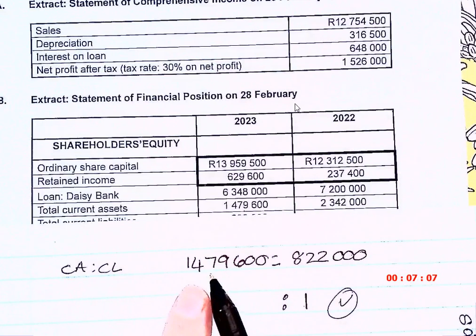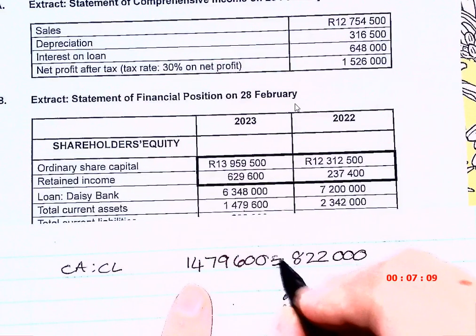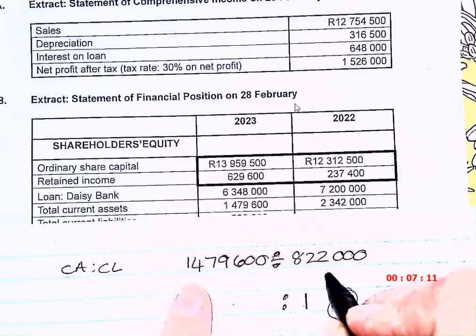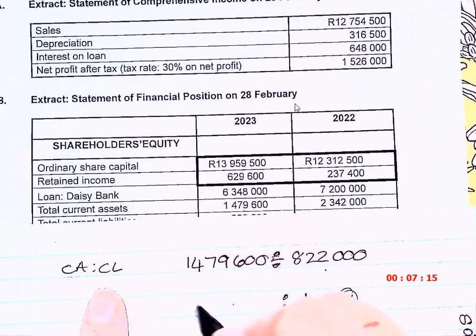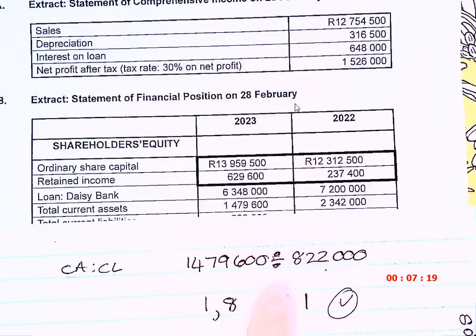It is 1,4 divided by 822, and that gives me what? 1.8. Okay. And you can make that dividing sign, they will mark it right. I promise you.